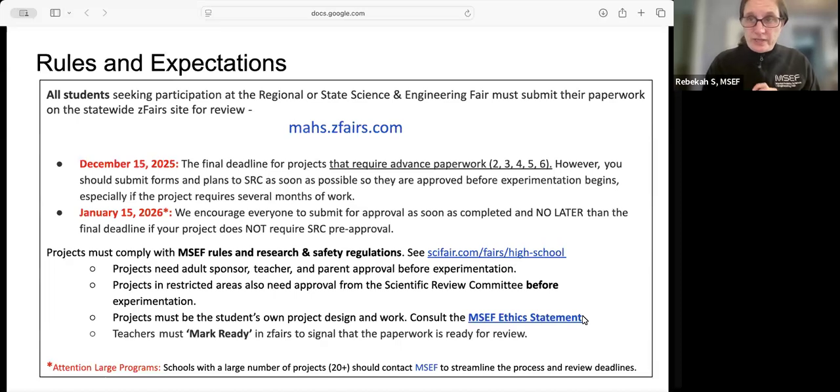And it's really important that teachers mark projects ready for review, which signals to us that it's time to get it in front of a reviewer. So I will go through the specifics of what that looks like and what teachers need to do and how students need to upload the paperwork. If you are a teacher and you're part of a program that has more than 20 or so kids, please let us know. We can help you figure out a few different ways to streamline the process and review deadlines.